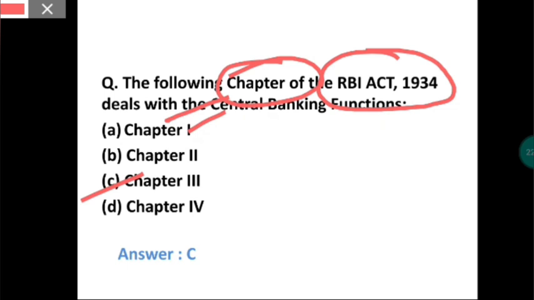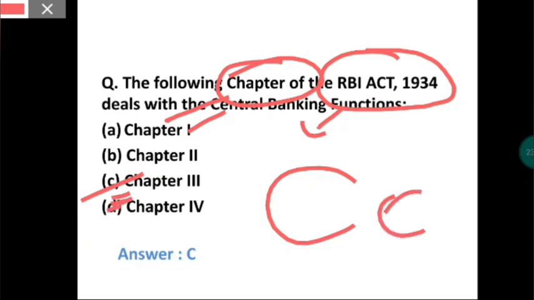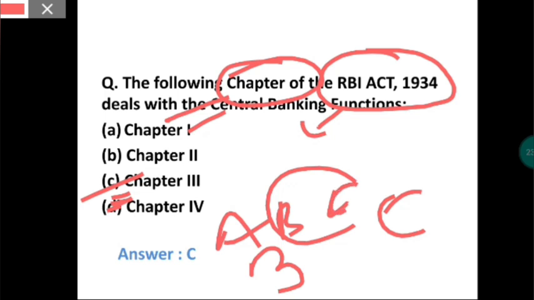In RBI, we are talking about the central bank, which starts with C. The word chapter also starts with a C, and the alphabet C is the third alphabet of the series after A and B. After A, B, C, the place value of C is 3. So chapter 3. Okay, when C and C come, the answer is 3. This way you can remember.